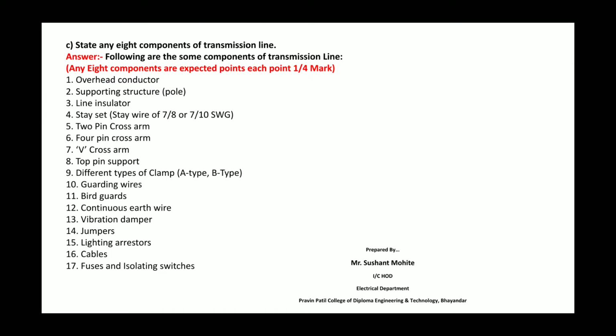The next question is to state any 8 components of a transmission line.